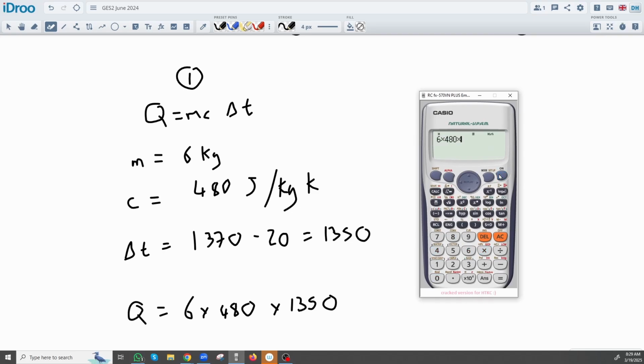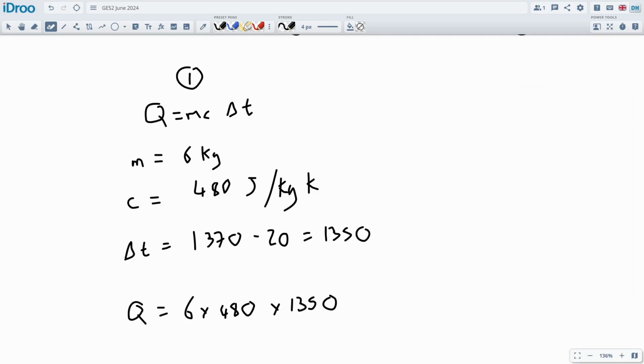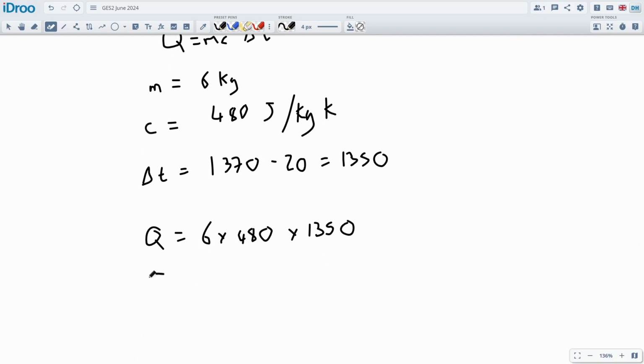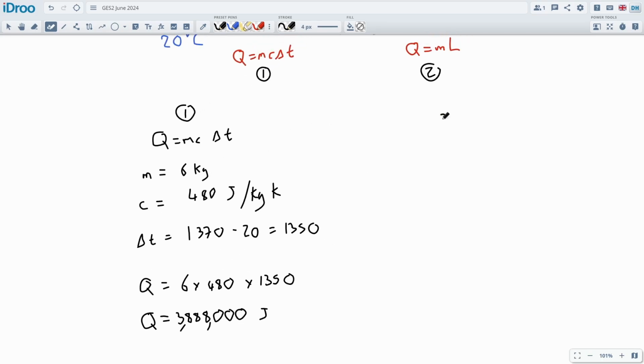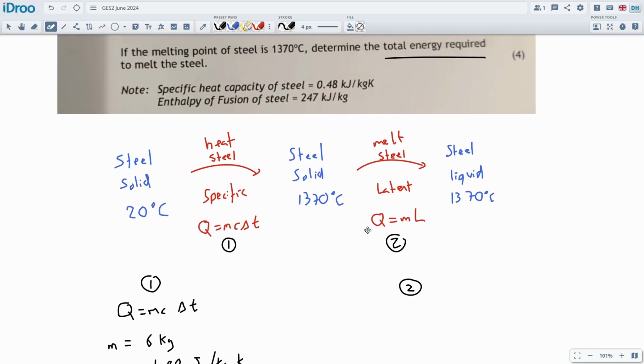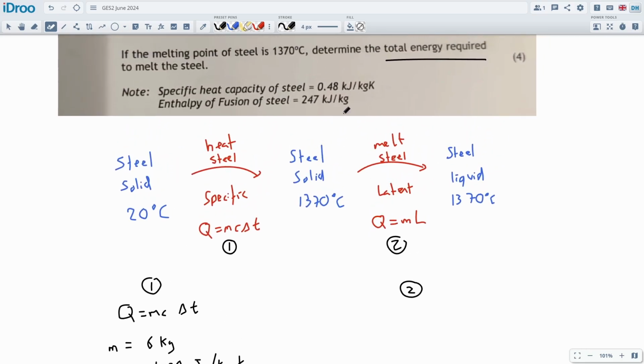So calculator, 3888000. So we're going to need Q is equal to 3888000 joules. So that's what, 3.888 megajoules. Great, okay. Number 2 will be melting the actual steel. And this is going to take probably a lot more energy than we expect it to, because usually the enthalpies are huge, right?